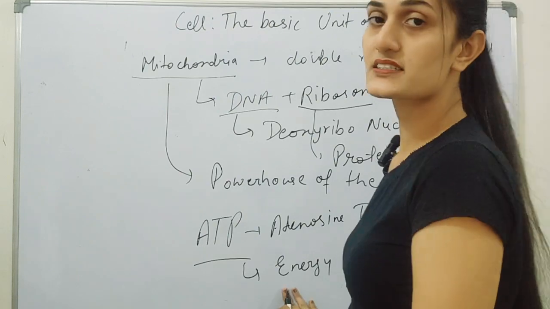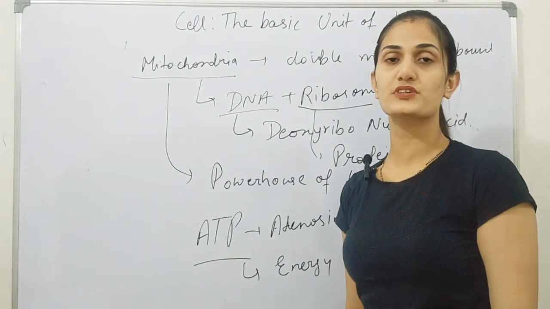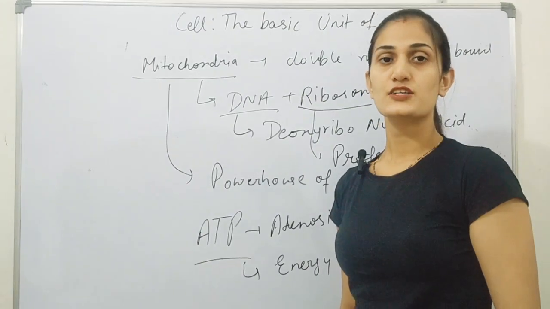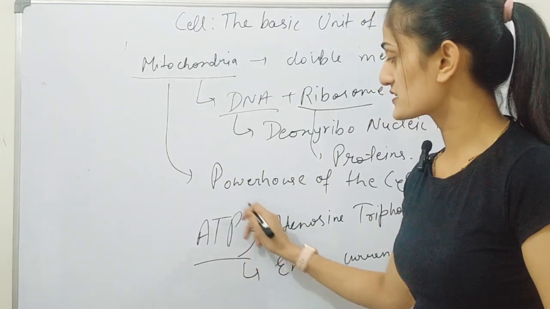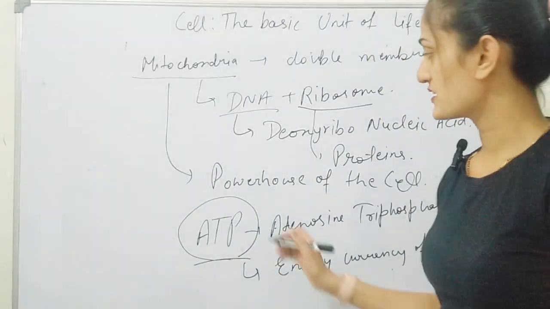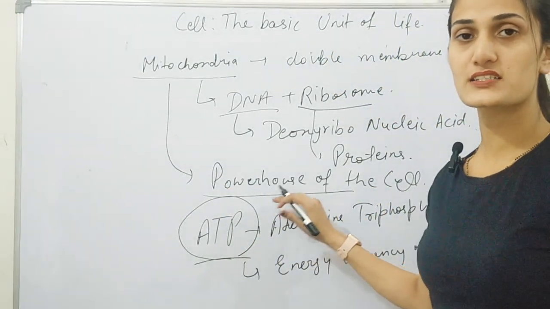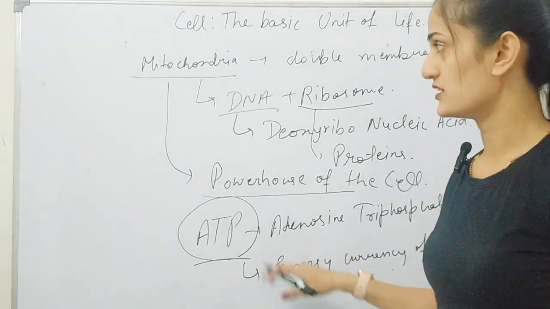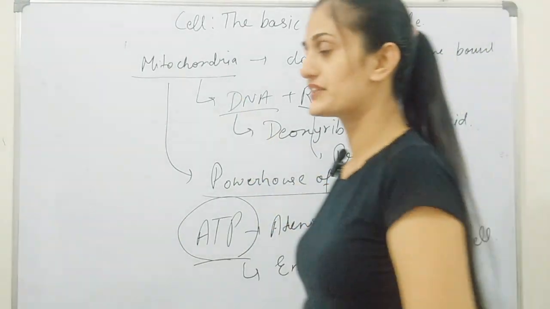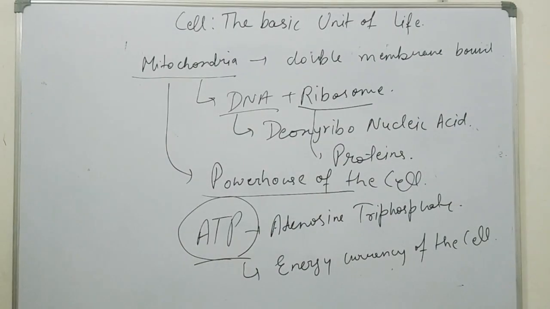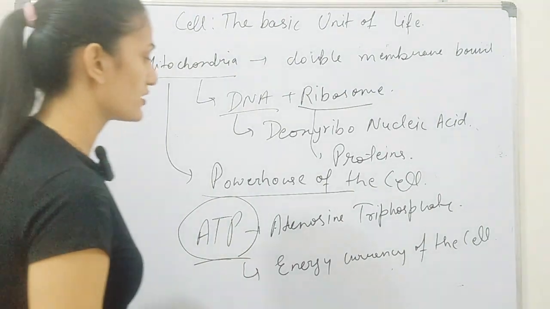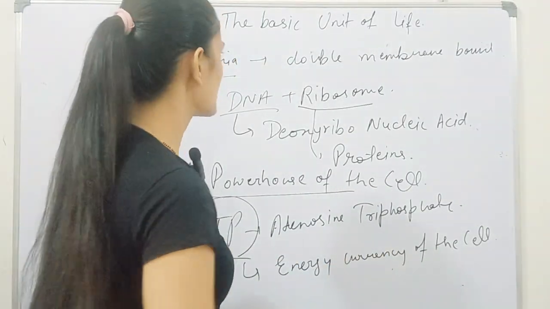So energy currency means it provides energy to the different cell organelles so that they can perform their different functions. So here the synthesis of energy takes place and hence it is known as the powerhouse of the cell. So this is about mitochondria. The main point is it is called the powerhouse of the cell which generates energy in the form of ATP, and this ATP is called the energy currency of the cell.